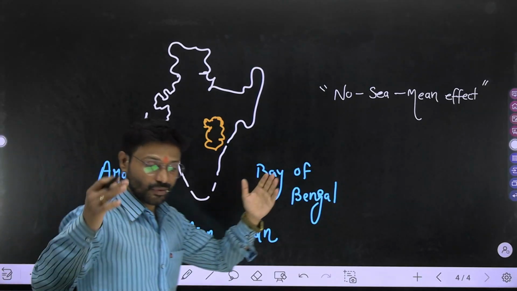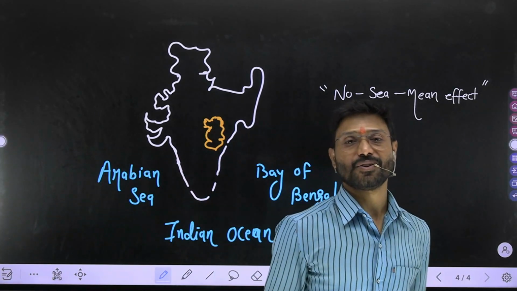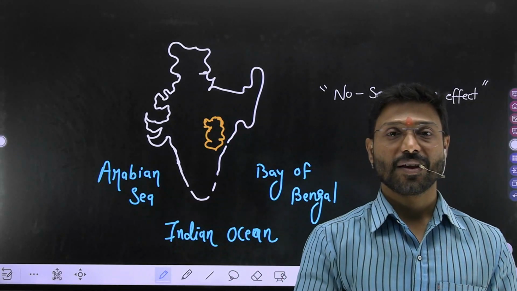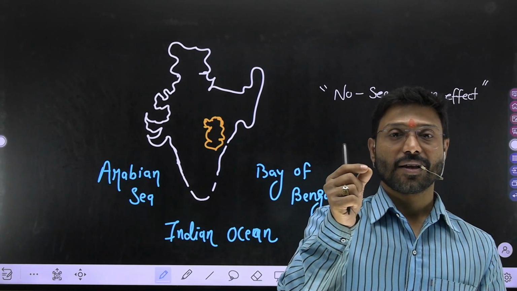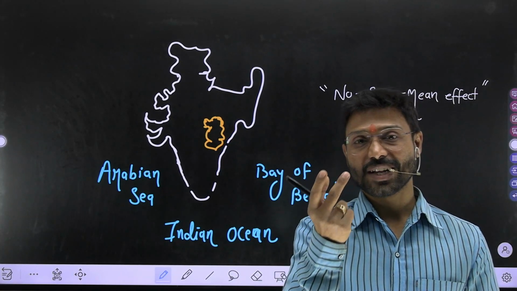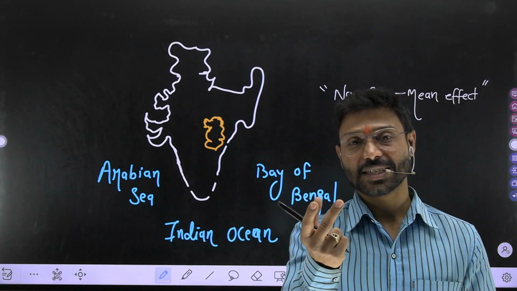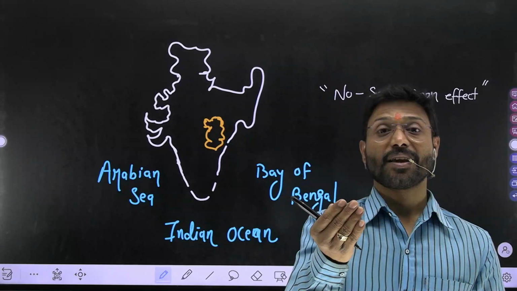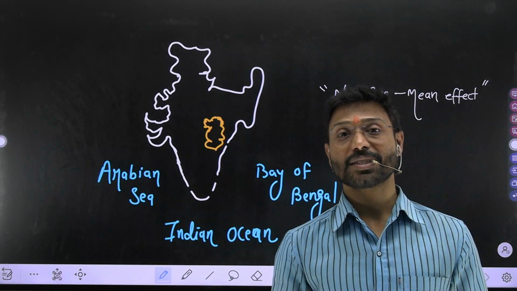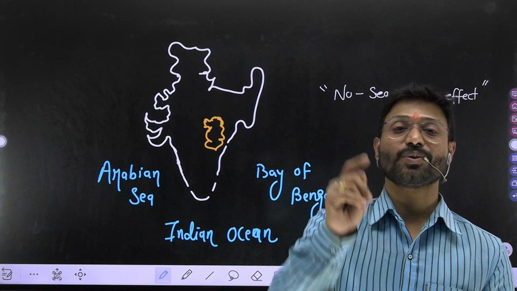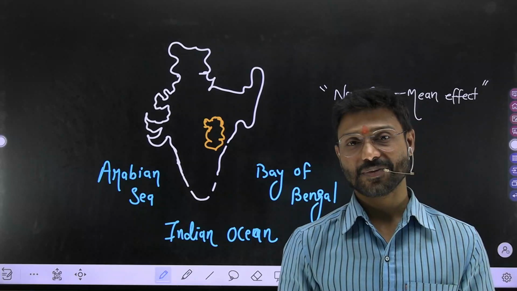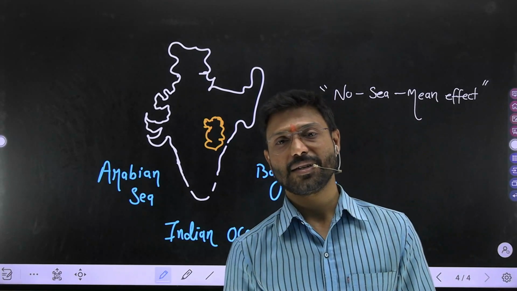Because there is one scientific reason, you know it, that water raises its temperature fast and loses its temperature fast with respect to land. This is the reason, my dear.